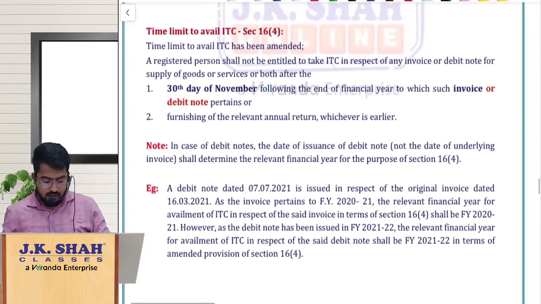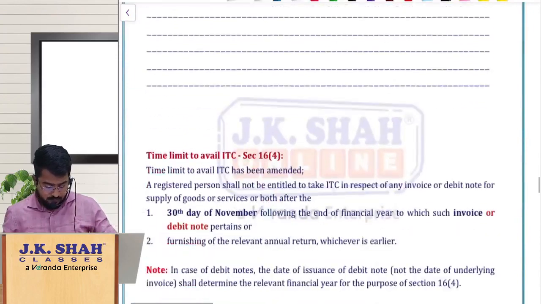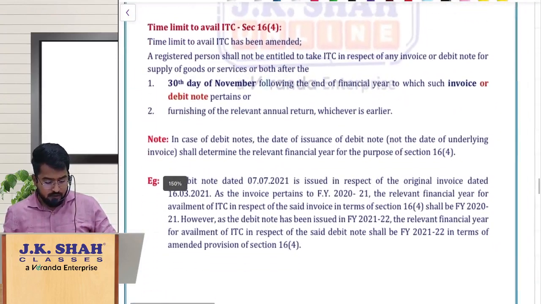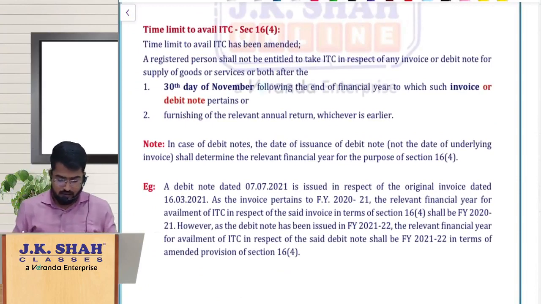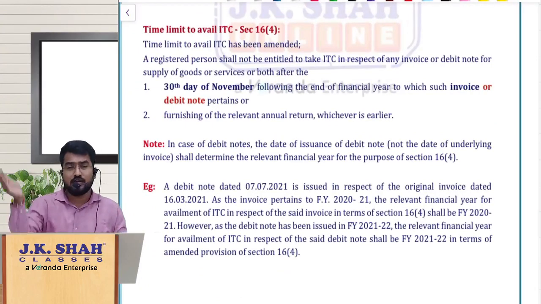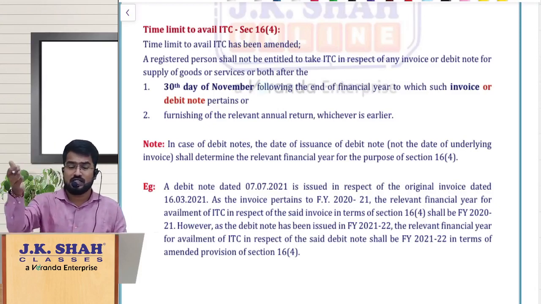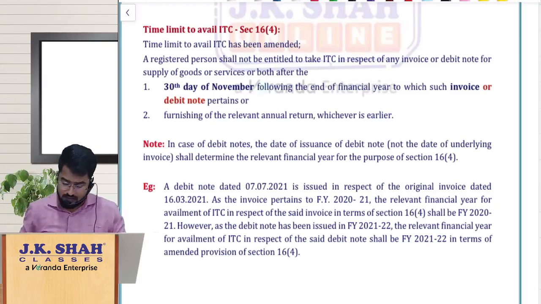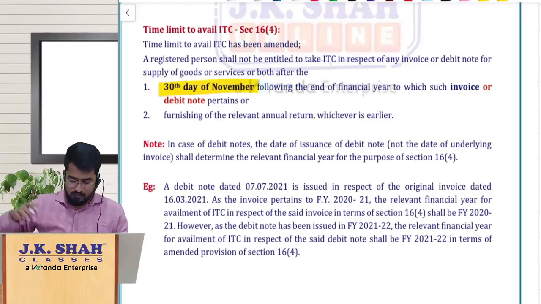Unnecessarily I have given too much of space here, so ignore this space, don't worry. Next, coming to the next one, 16 subsection 4 time limit for availing ITC. You would have seen this amendment earlier also. So the amendment is, earlier it was due date for filing September month return of the succeeding financial year or actual date of filing annual return, whichever is earlier. So now they have changed everywhere the due date. This has been brought in concurrence with all the due dates almost.